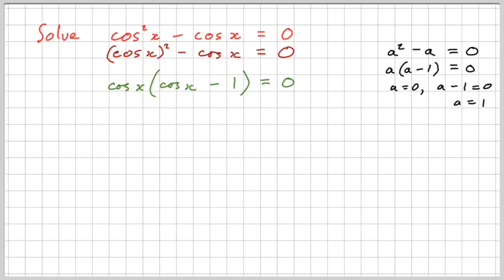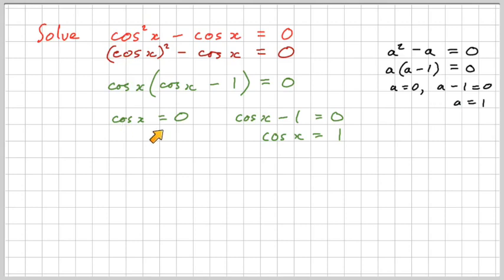Now, the benefit of this, as I said before, if you just divide by cos x, you lose this bit here. All you'll have is cos x take away 1 equals 0, which is only half the story. So this zero product means that either cos x equals 0 or the bracket equals 0, which leads us to cos x equals 1, just like we had over here.